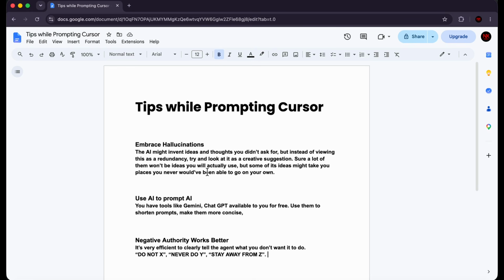The next tip is use AI to prompt AI. So free AI tools like Gemini and ChatGPT are tools that we all use every single day, right? So when we're prompting a paid tool like Cursor and we're using paid models like Cursor Grok 4.5, what we can do is we can use these free tools to make our prompts shorter. And we already discussed why shorter prompts are good, right? Earlier on in the course, we were talking about how shorter prompts lead to less token wastage. And so what you want to do is reduce filler words, reduce unnecessary words in your prompts.